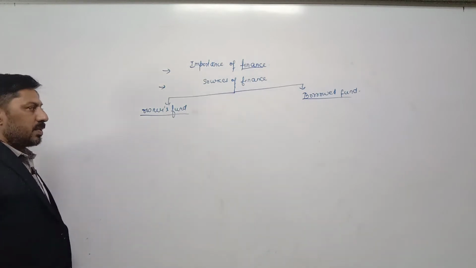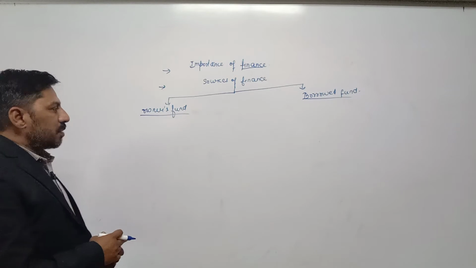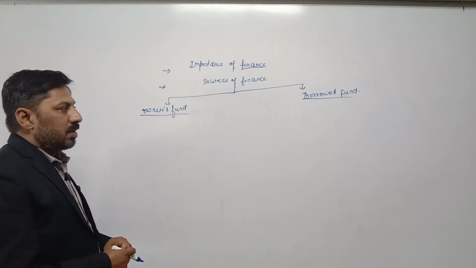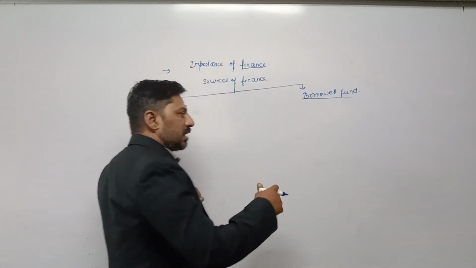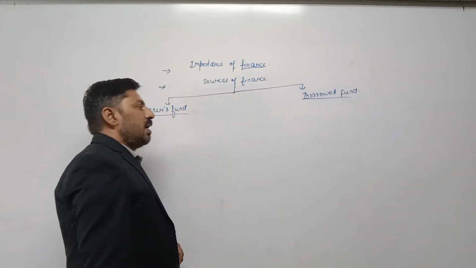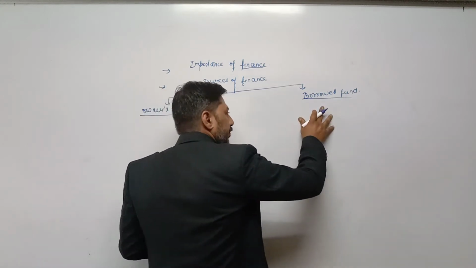Owners fund means the amount invested by shareholder into the business. Borrowed fund means the amount borrowed from other sources and then invested into the business.